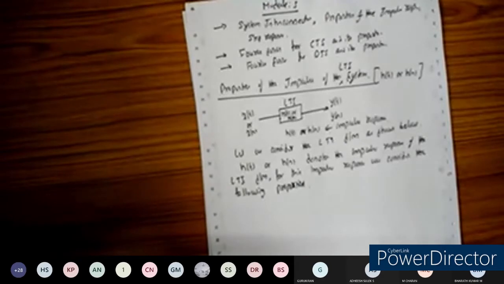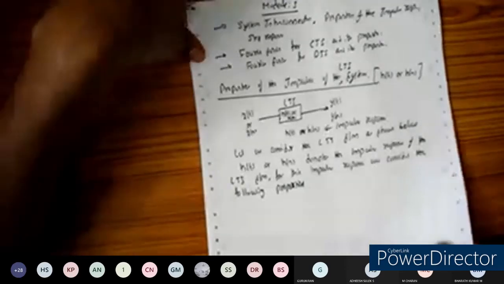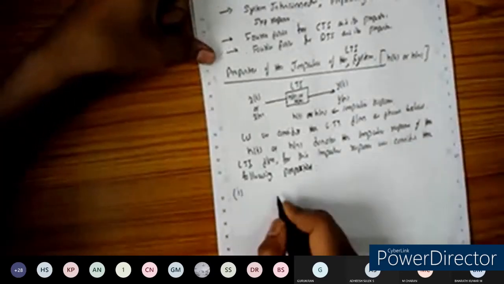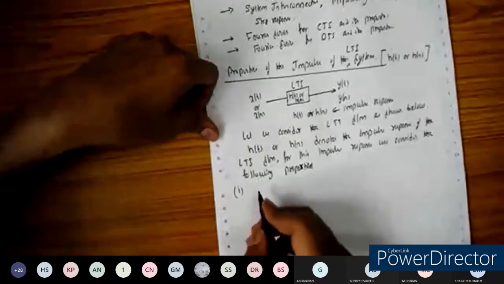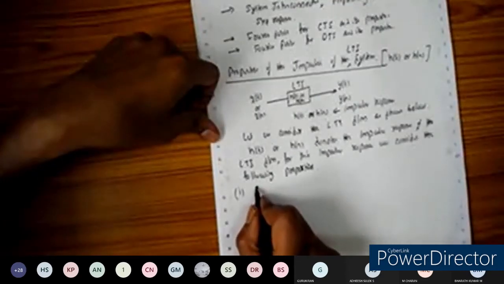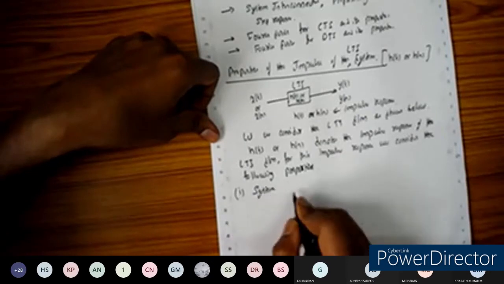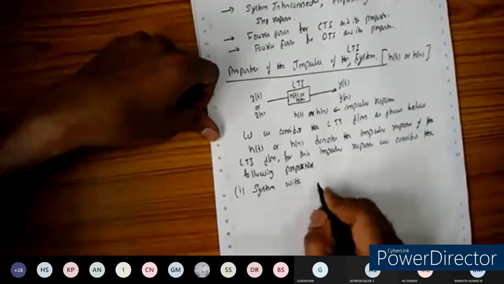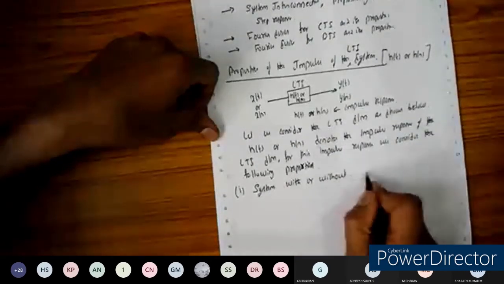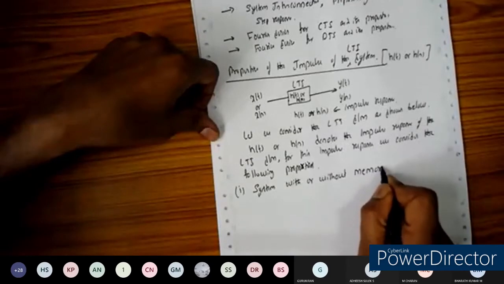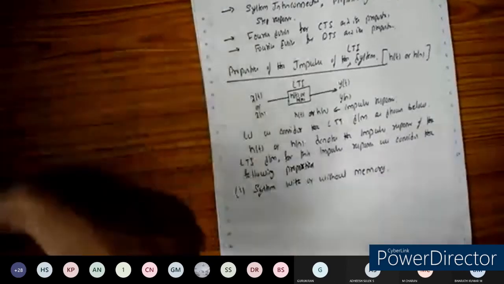The first property is systems with or without memory.